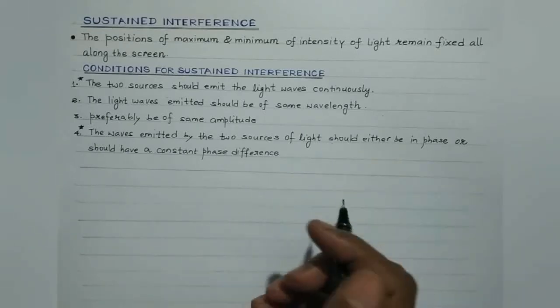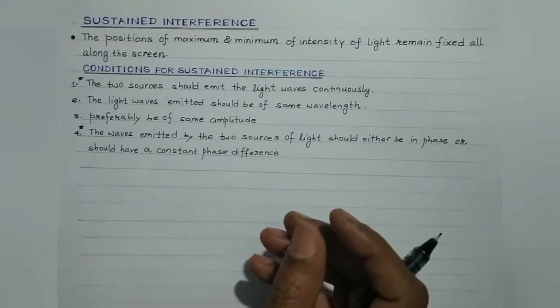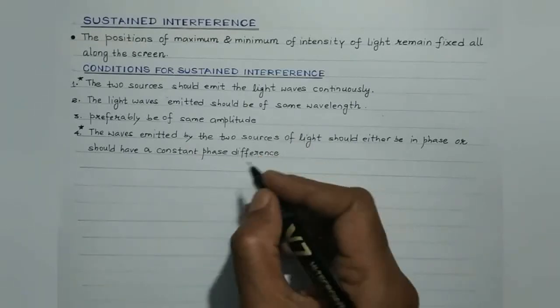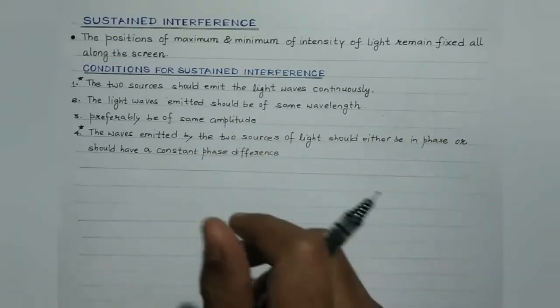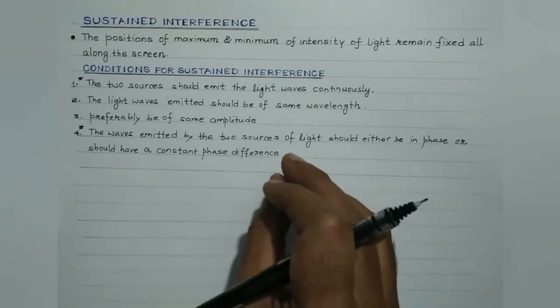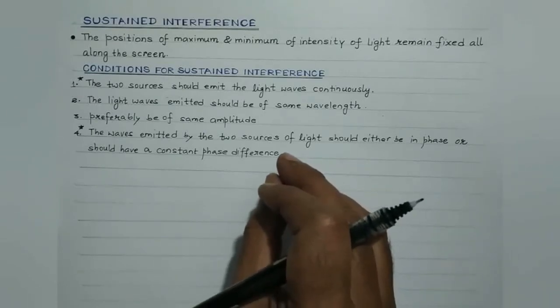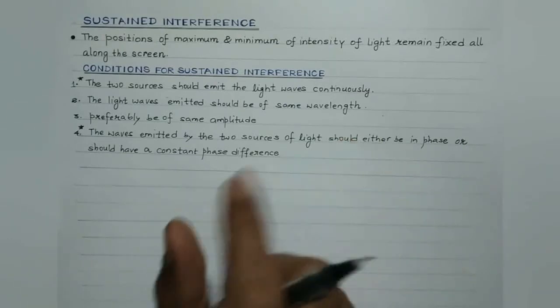Because, students, you are aware, the light is emitted by each excited atom of the source, which may be millions, billions in number. An excited atom emits light in a time of the order of about 10 raised to the power minus 8 seconds. So if we have two independent sources of light, then the waves from two points in the sources will have a definite phase relationship only for this much time, that is 10 raised to the power minus 8 seconds.